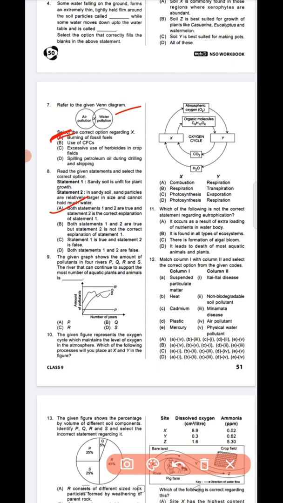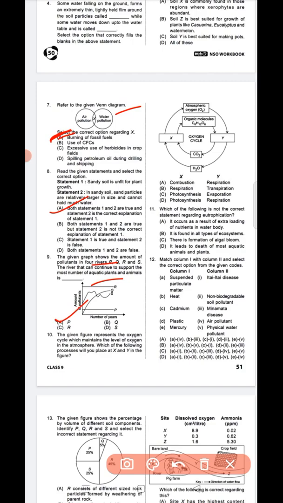Next, question number 9. The given graph shows the amount of pollutants in 4 rivers P, Q, R, S. The river that can continue to support the most number of aquatic plants and animals is P, Q, R, S. 4 options are given. Question 9, option A is the correct answer, that is P. Question number 10.